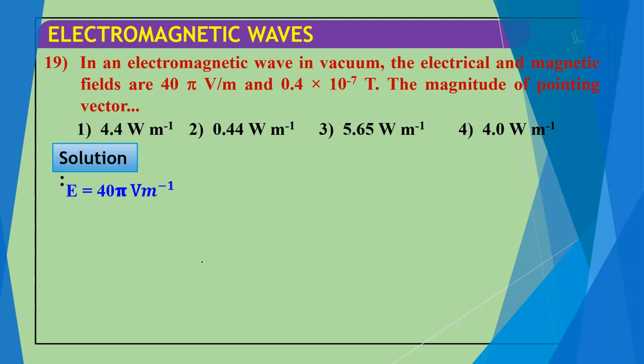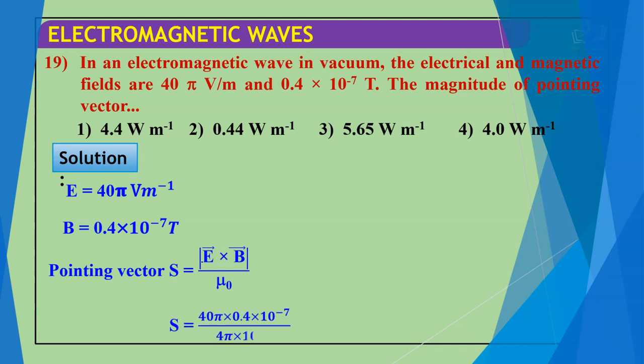Solution: we have E is equal to 40π volt per meter, B is equal to 0.4 × 10^-7 Tesla. The Poynting vector formula is S is equal to vector E cross vector B by mu naught. So after putting in these values, we get 4 watt per meter.